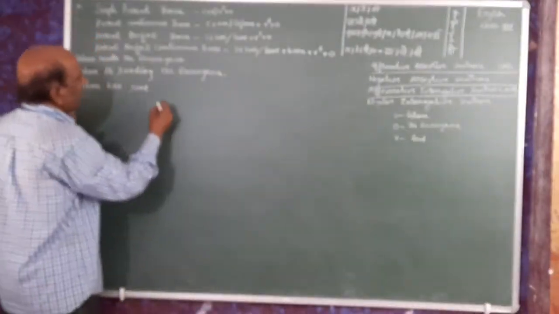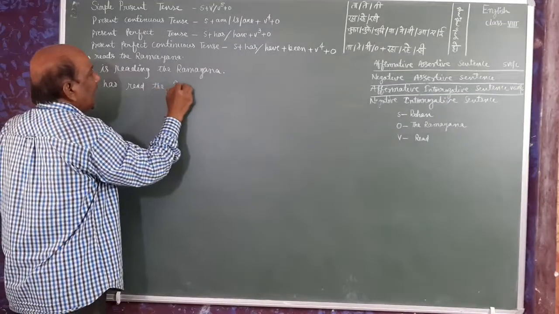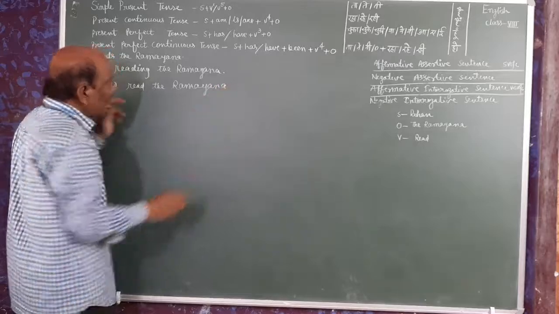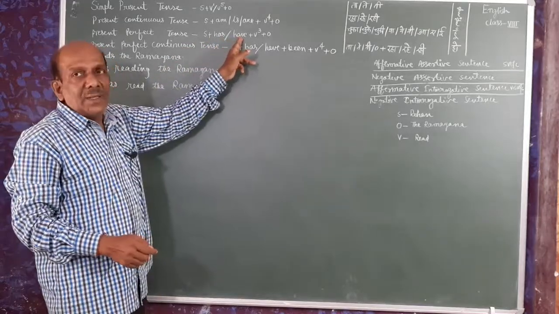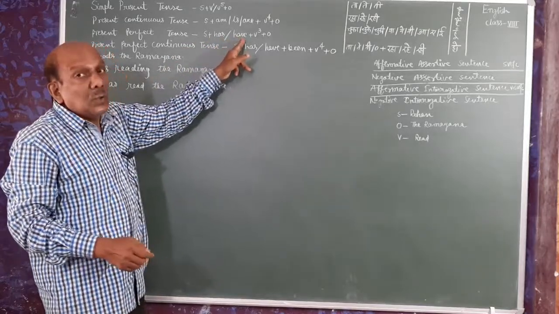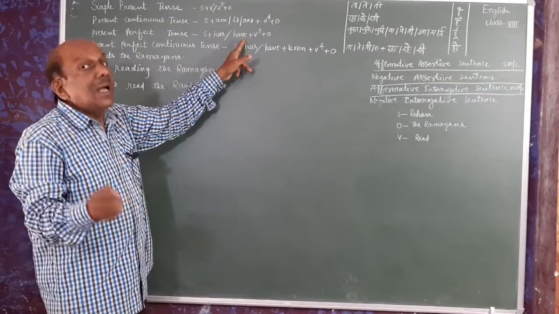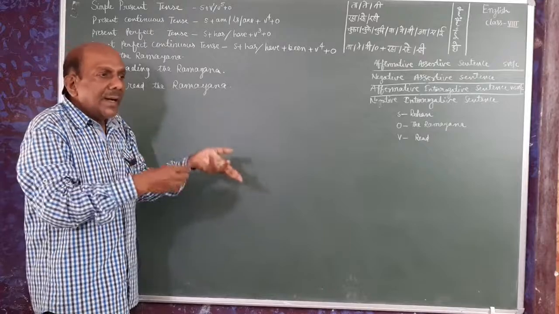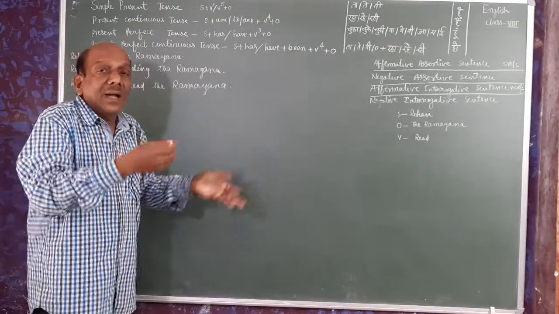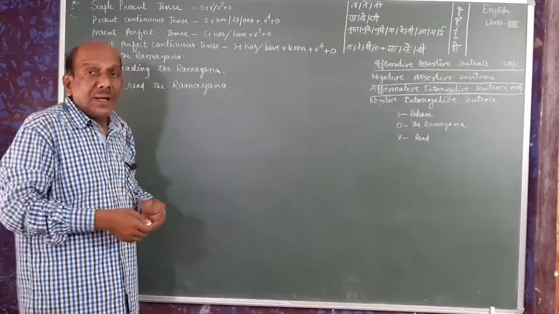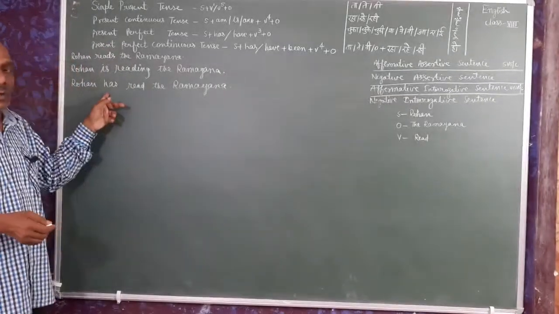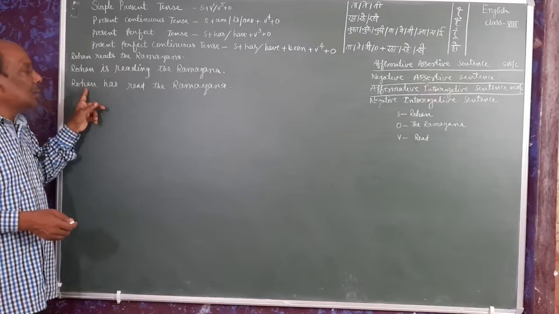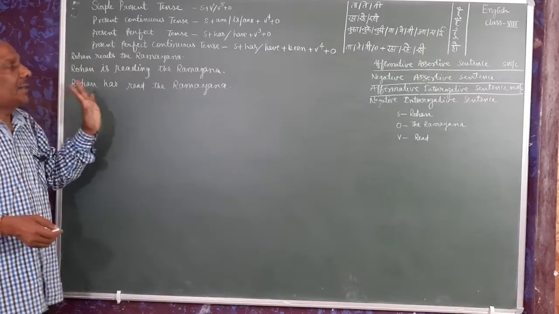So Rohan has read the Ramayana. Again we have to remember that we can't use have here because it is used in plural and with I. As I have read the Ramayana, Sohan and Rohan have read the Ramayana, you have read the Ramayana, but in third person singular number, as Rohan is in third person and singular number, so Rohan has read the Ramayana.